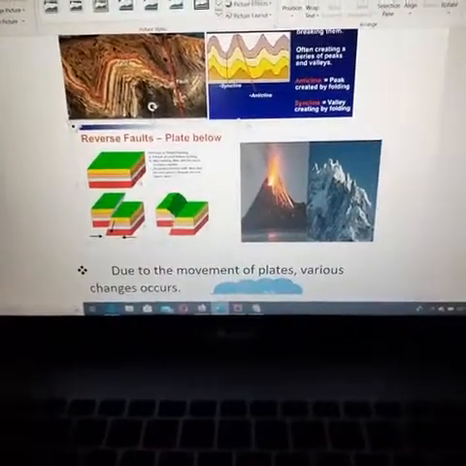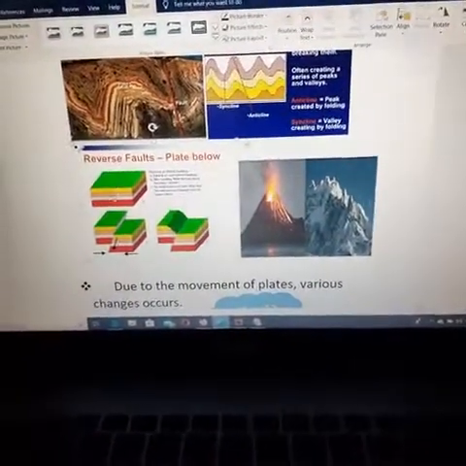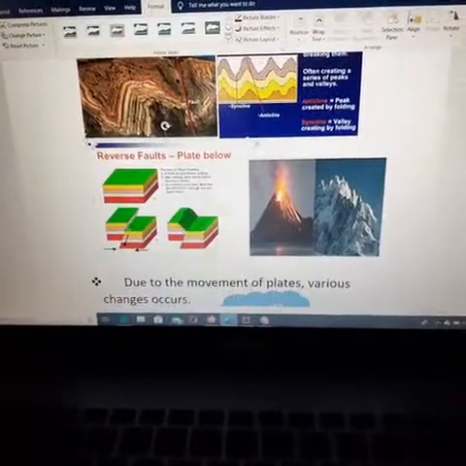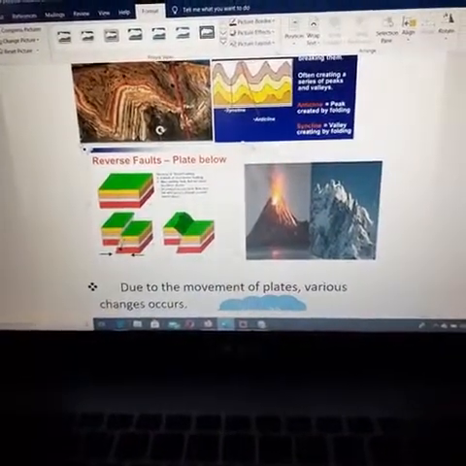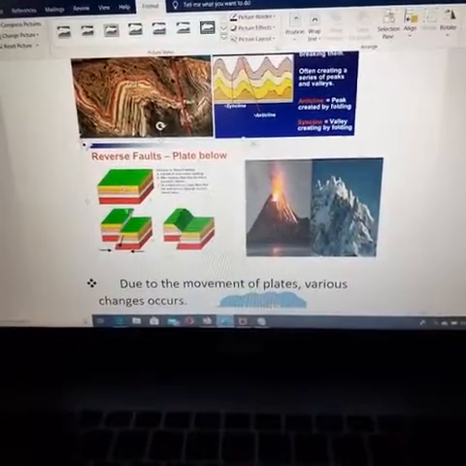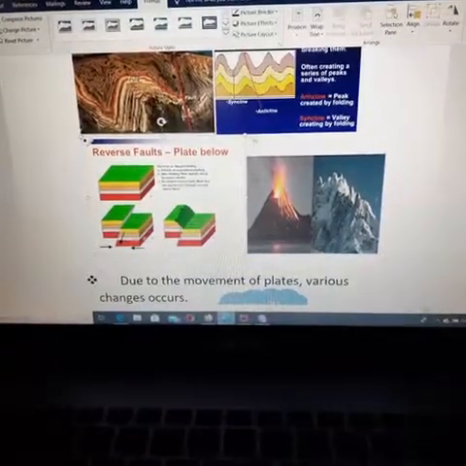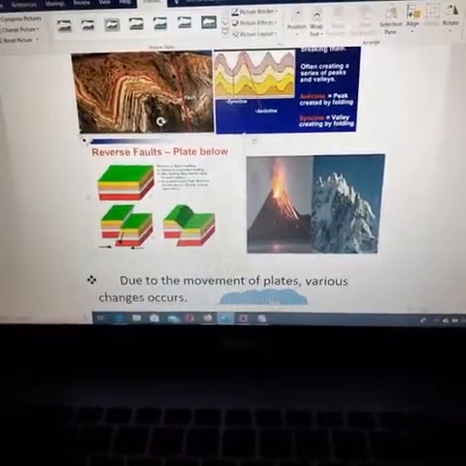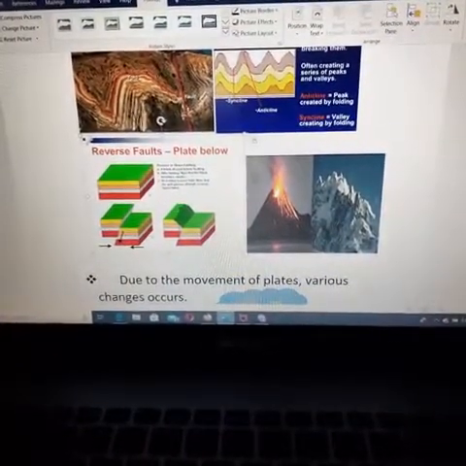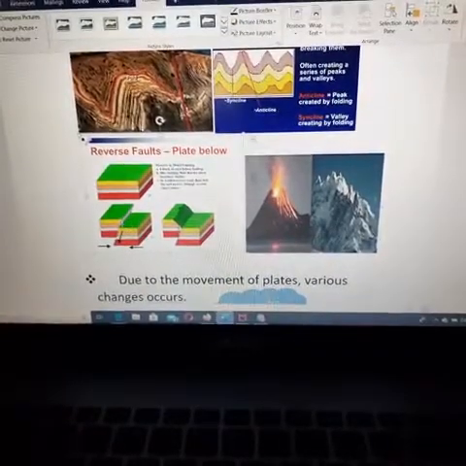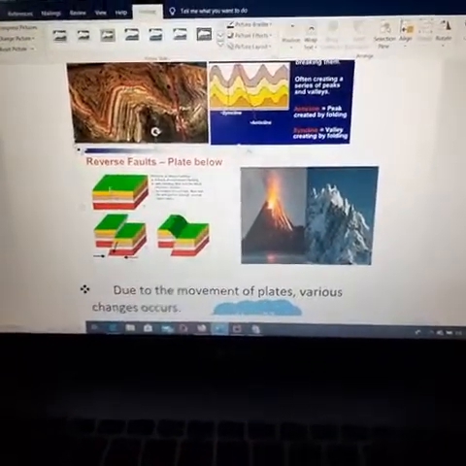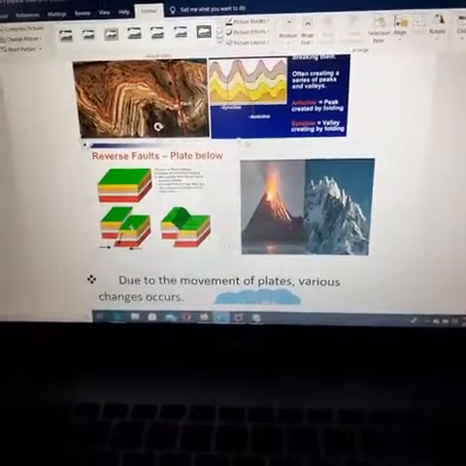This is a full block of the crust. When it starts cracking, it becomes 2. Understood? After the crack happens, see how the land has moved. You can see here, after faulting, note that the blocks become shorter. One went down and one went up. It was very large, now it became shorter.